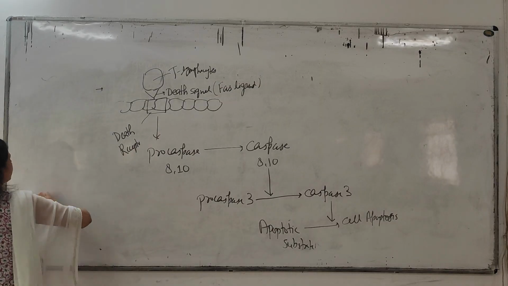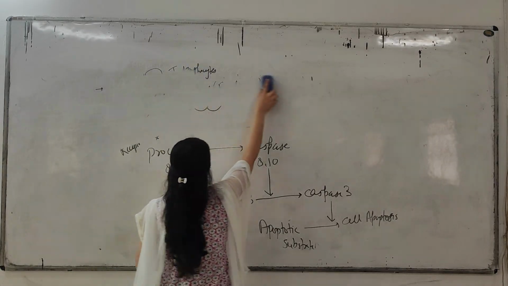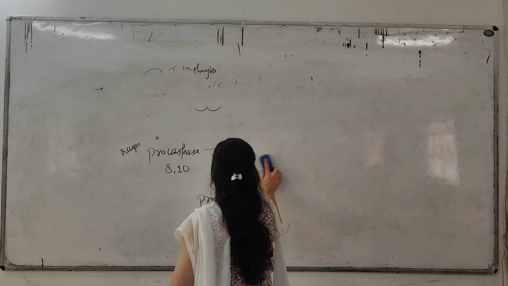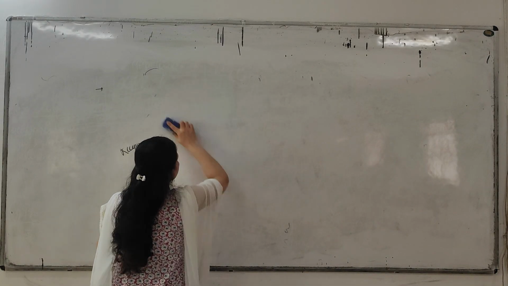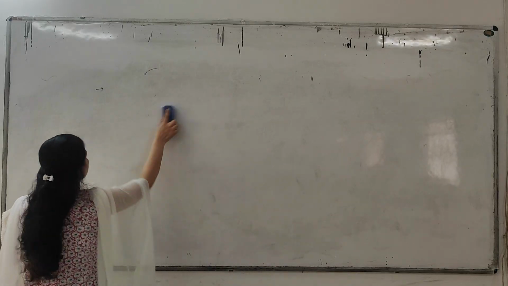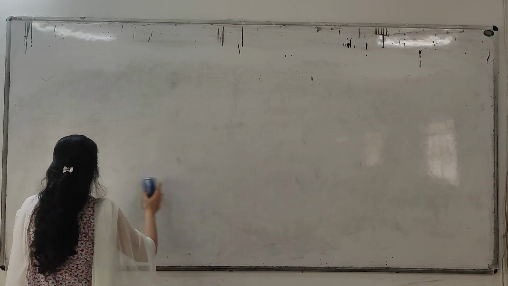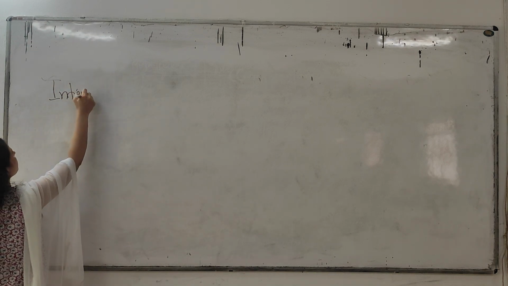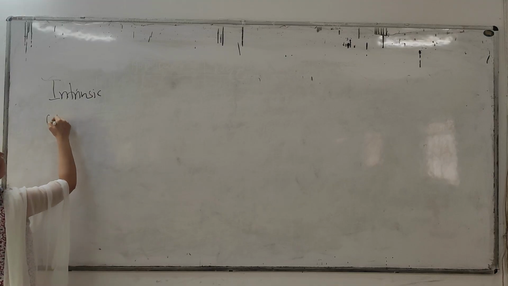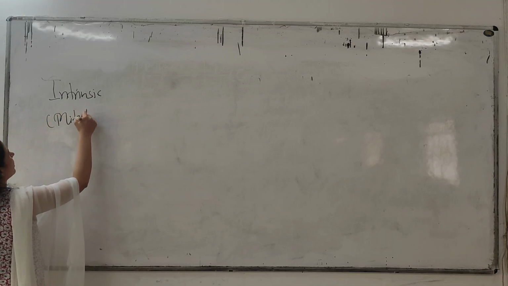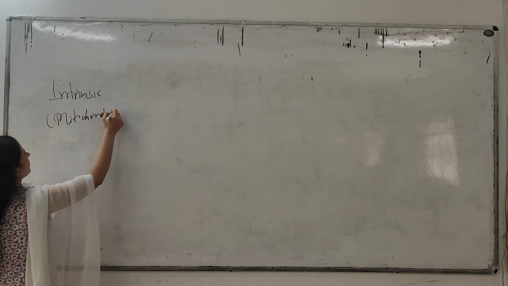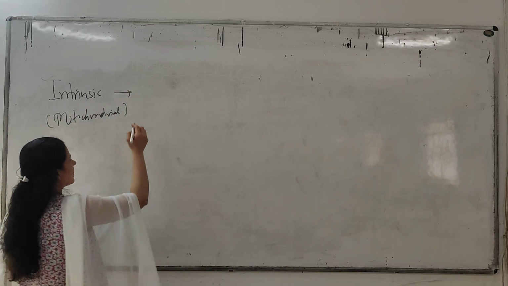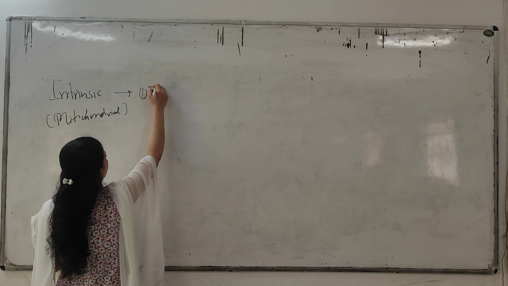Now how will the intrinsic mechanism or mitochondrial pathway occur? What happens in the intrinsic mechanism? Intrinsic is also known as the mitochondrial pathway. Okay. In which case will this intrinsic mechanism occur? When there is DNA damage.